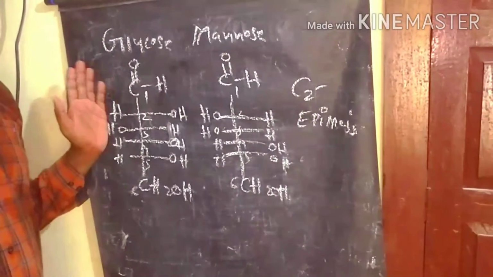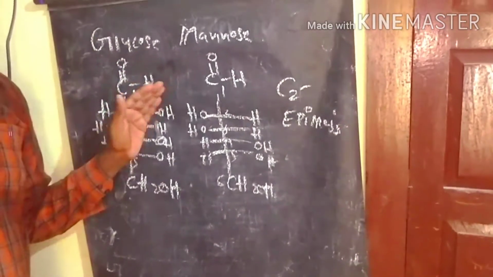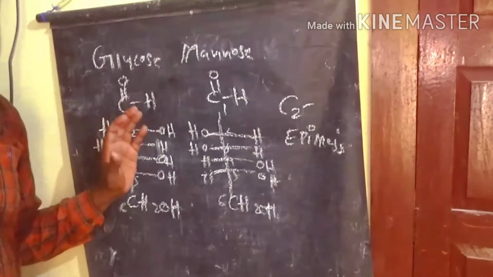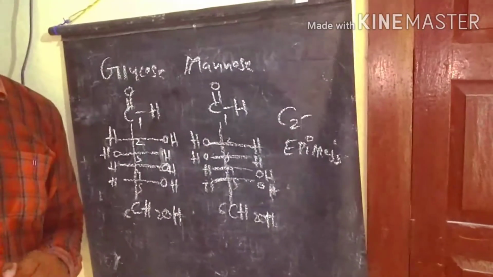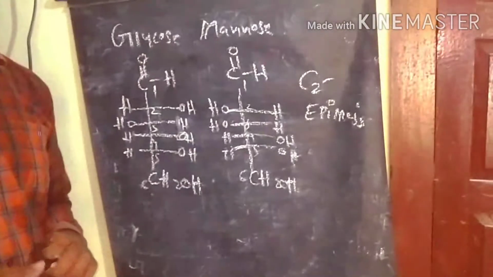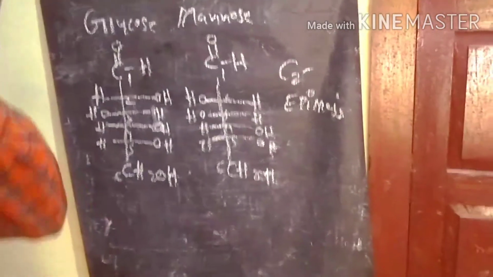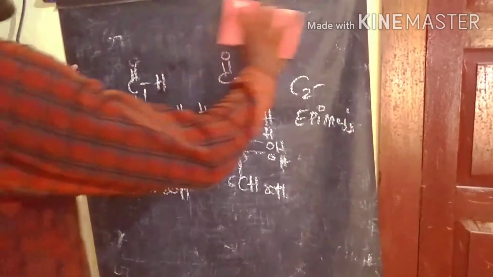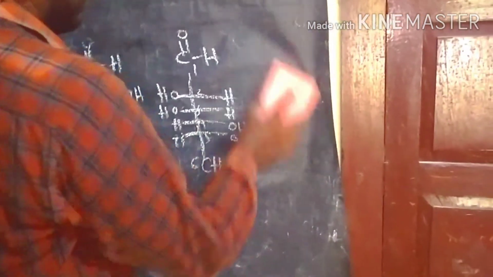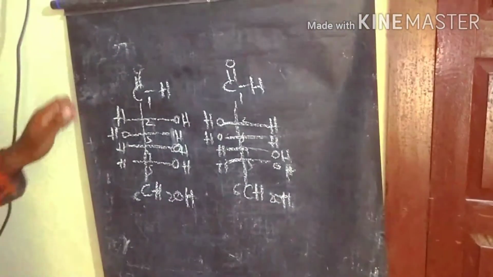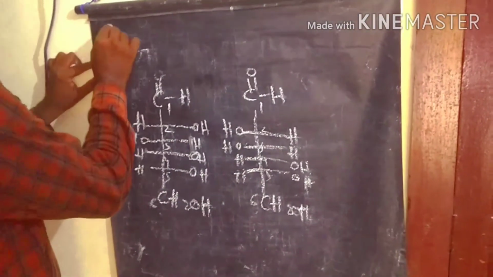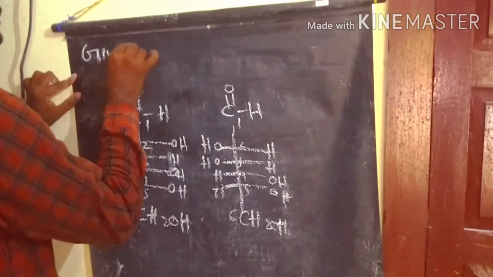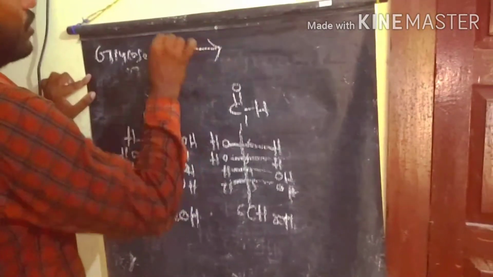So converting glucose to mannose we call epimerization. This is also a very simple reaction, so we just write the reaction process, not the structures. First the reaction starts with glucose reacting with bromine water.